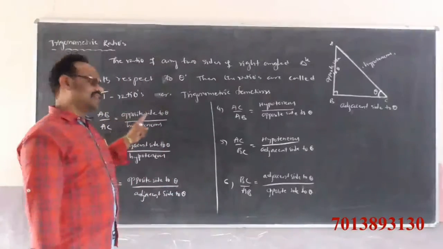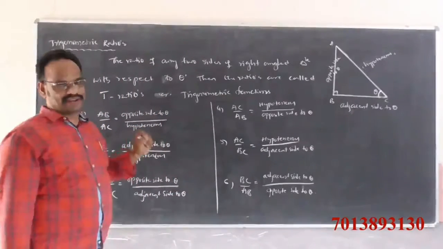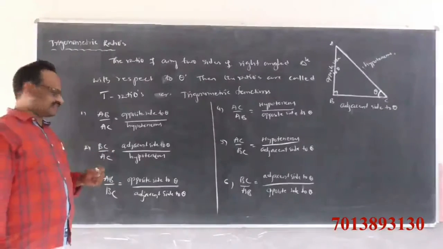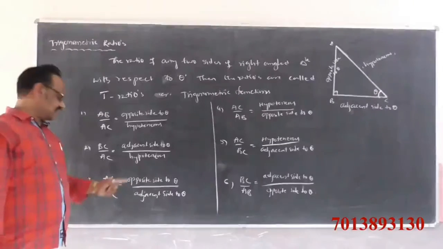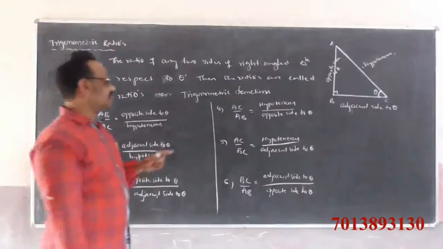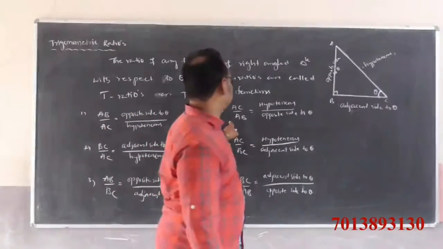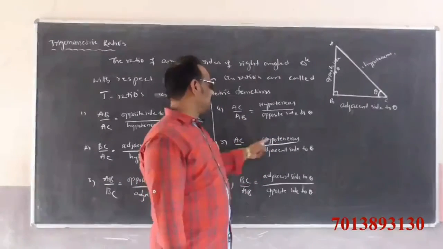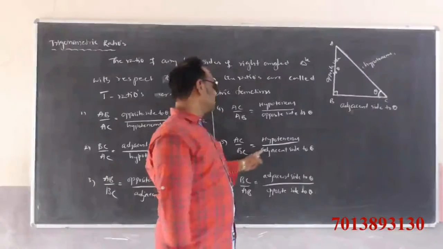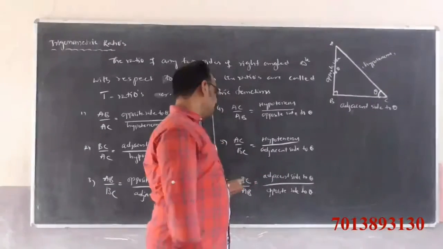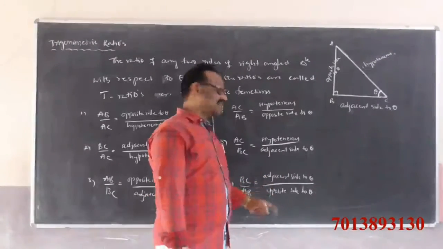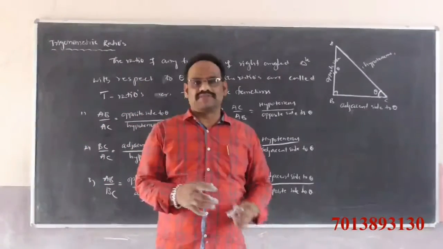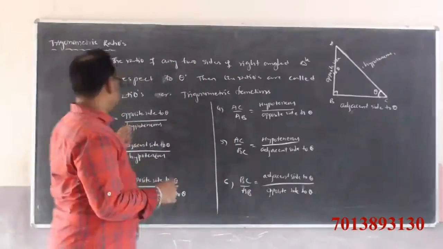Clearly AB is the opposite side to theta and AC is the hypotenuse. BC is the adjacent side to theta, AC is the hypotenuse. AB is the opposite side to theta, BC is the adjacent side to theta. AC is the hypotenuse and AB is the opposite side to theta. Again AC is the hypotenuse and BC is the adjacent side to theta. BC is the adjacent side to theta, AB is the opposite side to theta. Here they gave names to each one.